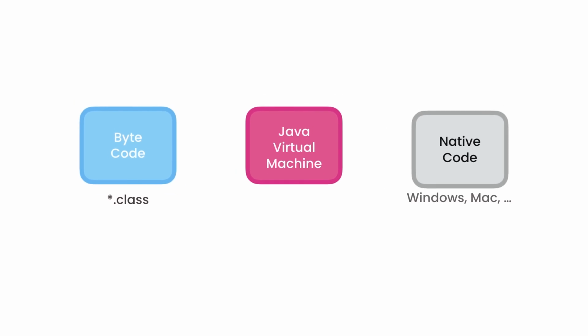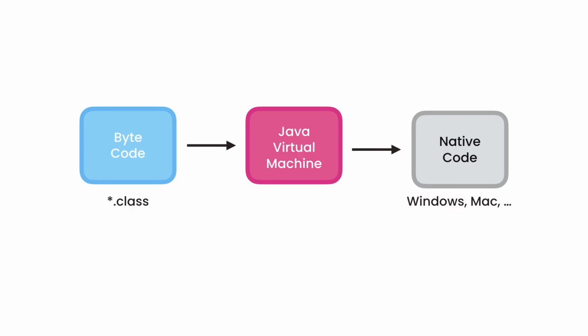This Java runtime environment has a software component called the Java Virtual Machine, or JVM. This JVM takes our Java bytecode and translates it to the native code for the underlying operating system. So if you're on a Windows machine, this Java Virtual Machine converts our Java bytecode into the native code that Windows can understand.